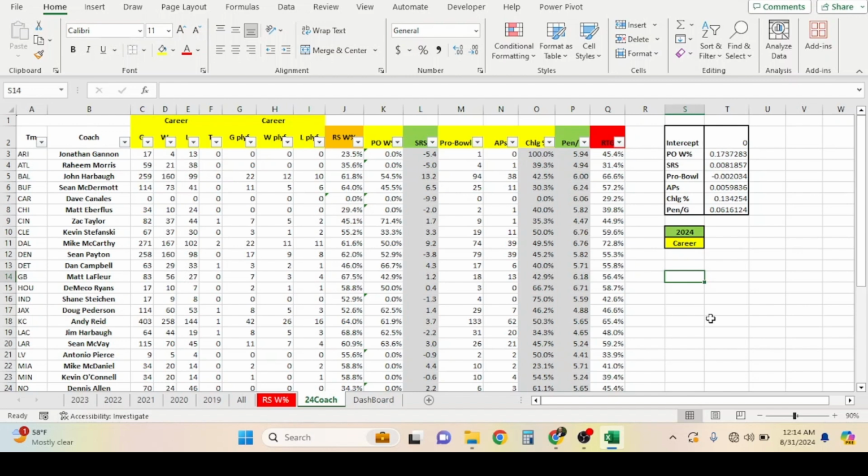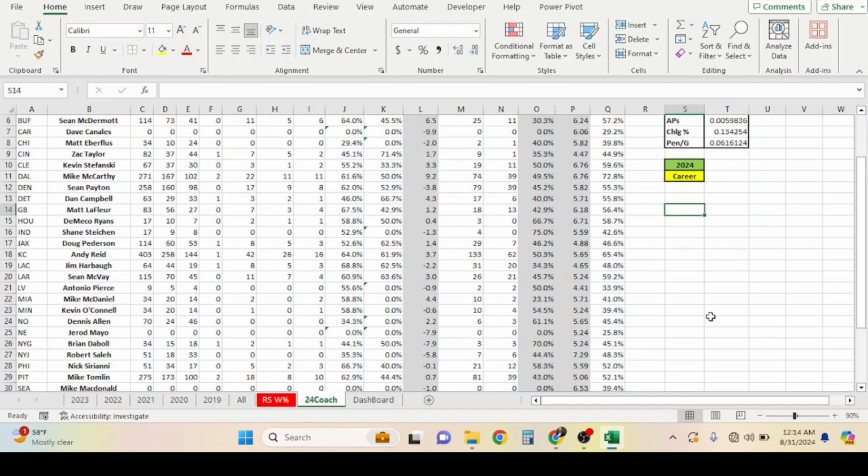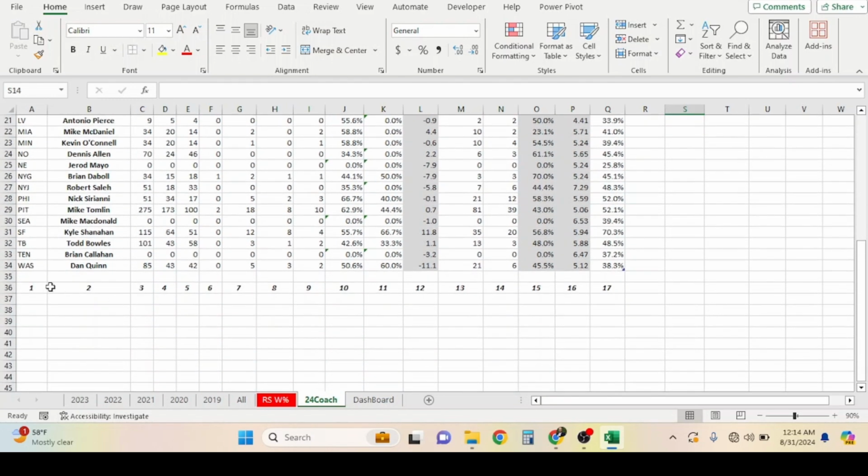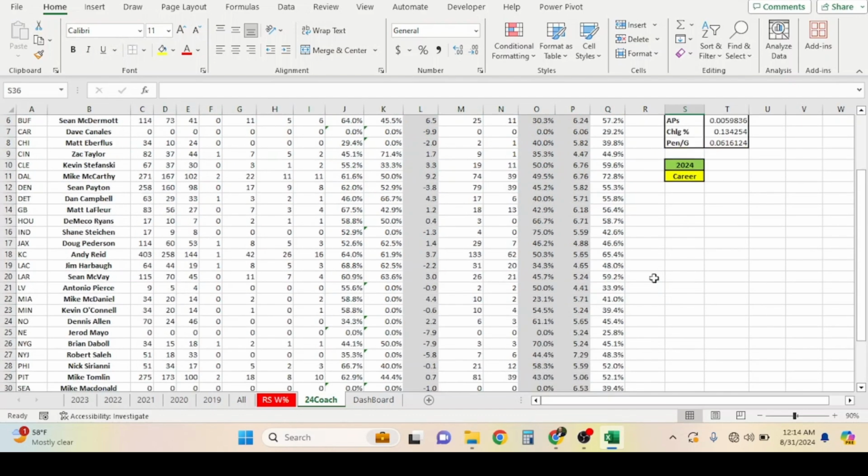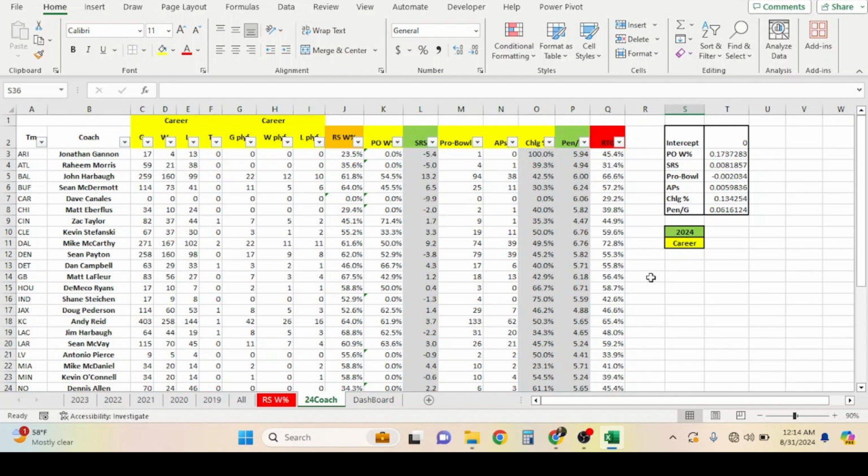Now, here's another thing. Like we said earlier, when we wanted to do standard deviation for wins in the regular season, down here in the column at the bottom of our table we want to list a number right across, just to identify what column a certain stat is. That's because of a VLOOKUP that we will be doing in the future.